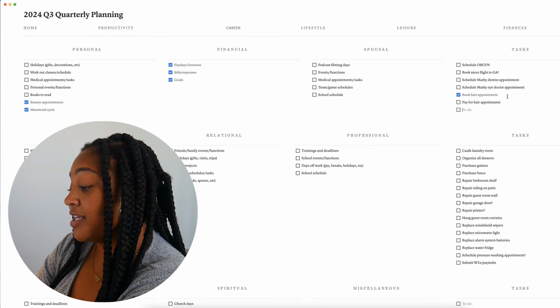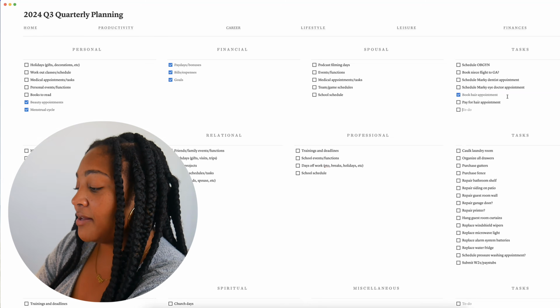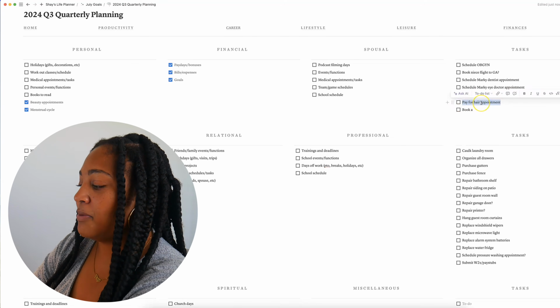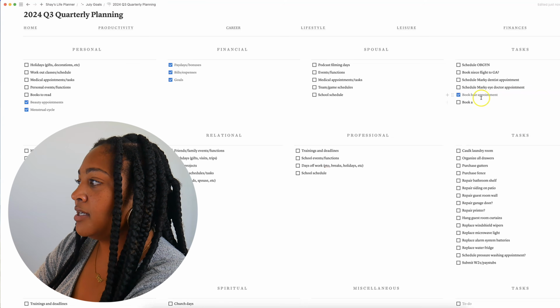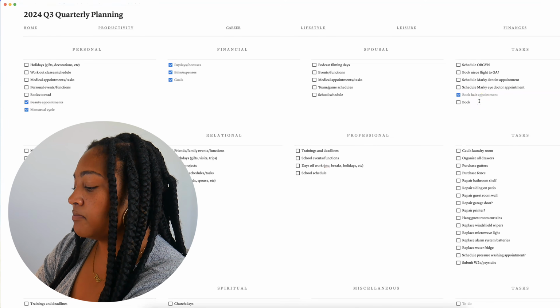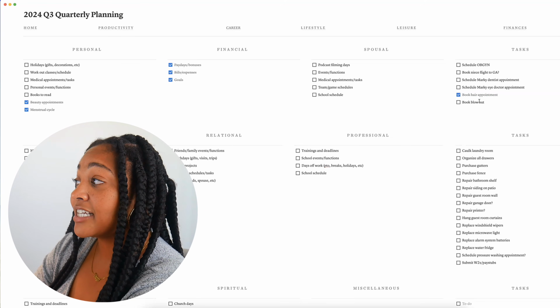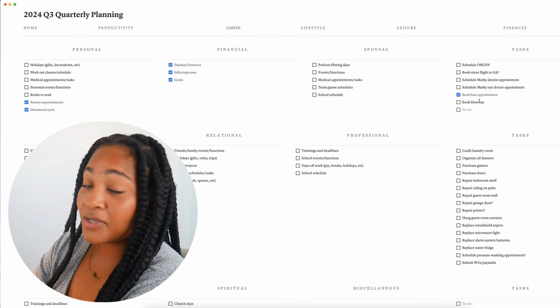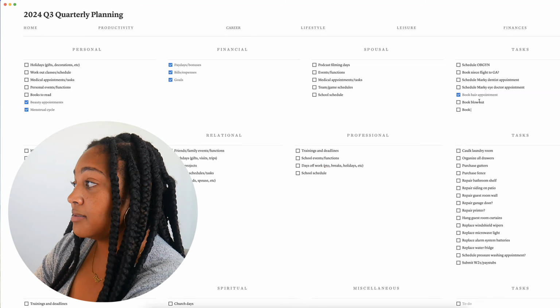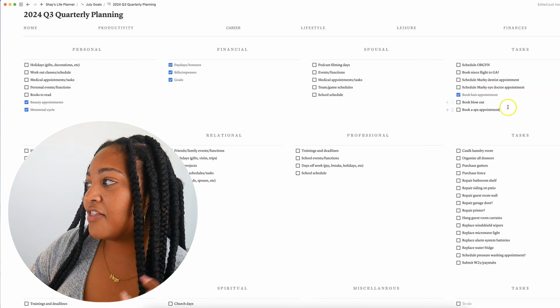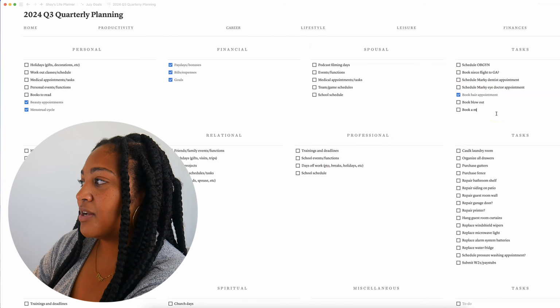And then I was also thinking, almost every year for my birthday, I will book... I don't think I'm gonna put pay for hair appointment. That seems wild. I'm gonna do book blowout. I normally get my hair blown out. Sometimes I get my hair dyed occasionally. And then sometimes for my birthday, I will book a spa appointment. So I'm gonna put that on here as well. I think we'll do book massage because that's what I think I want.